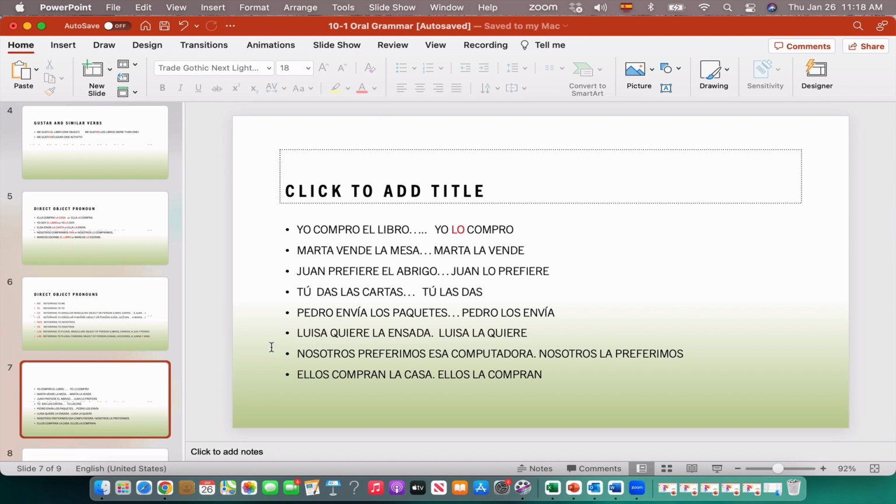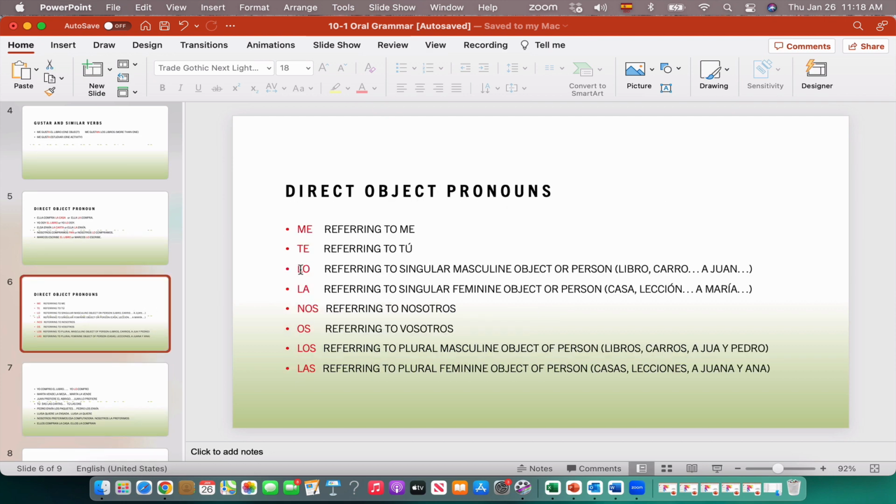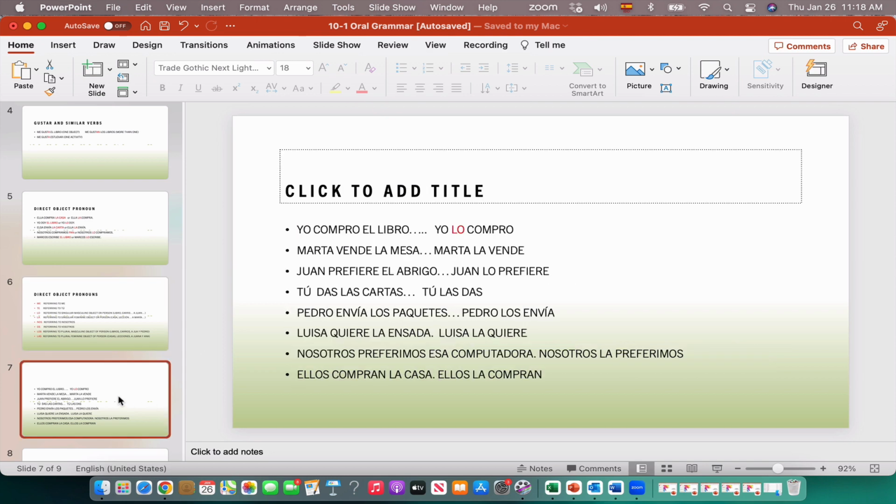Now, for example, if we have something like this, yo compro el libro, remember, the way it works in Spanish is that you identify the direct object, in this case libro, what I'm buying. I'm buying the book, right? So this is the direct object. According to this, for objects, if it's masculine singular, it's going to be lo. So in this case, we need lo. So it's going to be yo lo compro. That's the structure of the sentence in Spanish.